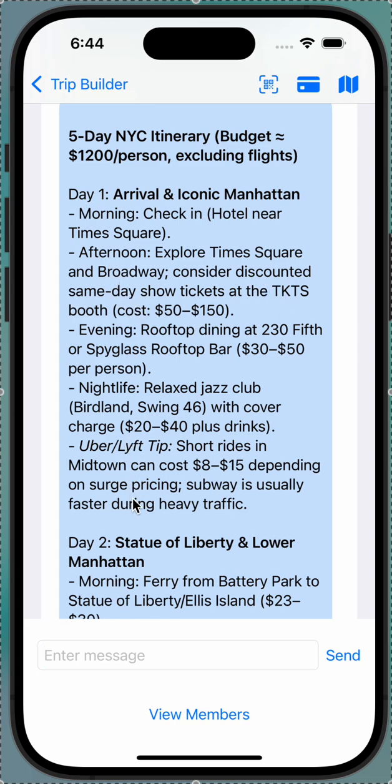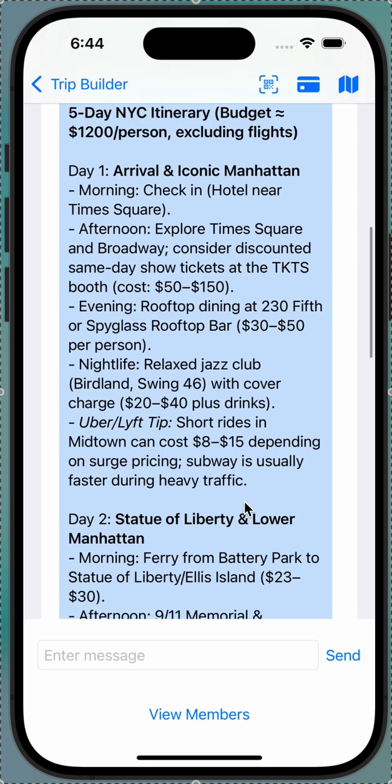Apart from this, you can also have the Uber or Lyft cost. So short rides in Manhattan, in Midtown Manhattan, is going to cost you between $8 to $15 without surge pricing. And as a recommendation, you can always take the subway to avoid the traffic as well as for a cheaper travel. Apart from this, you have the unified QR code.